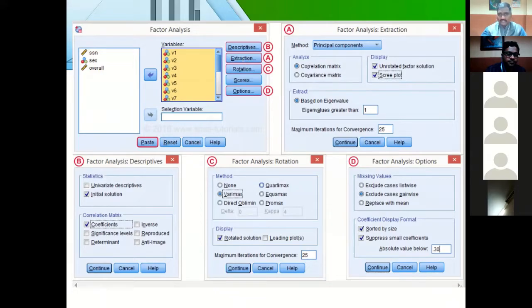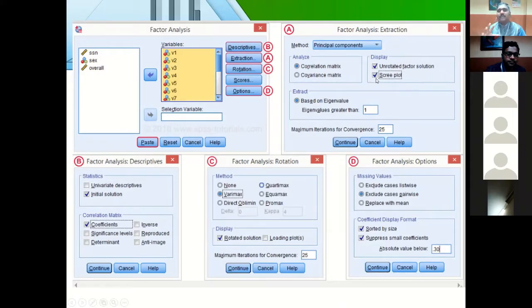Second one is Extraction. Under Extraction, ensure that the method is Principal Components. It will be the default, but ensure that it is the principal component method. And you have to enable the scree plot option. Initially, it will be disabled. We have to choose the scree plot.